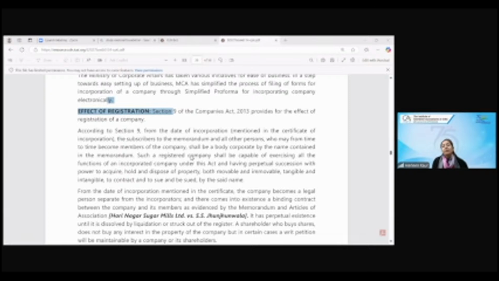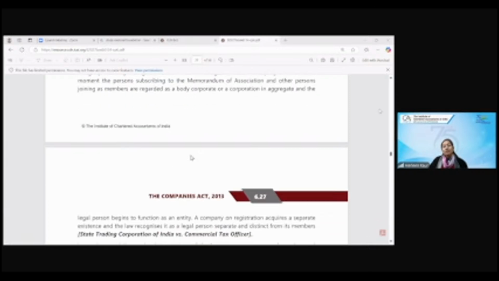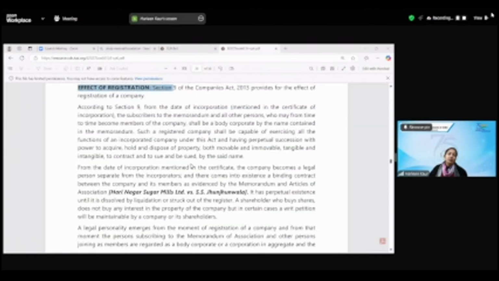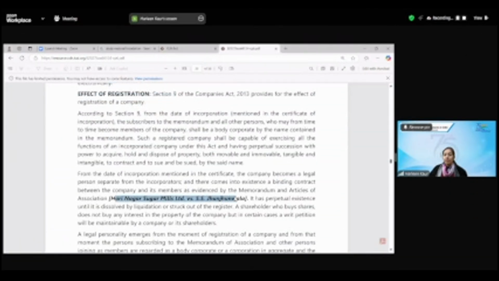So registration of the company, once it is registered, it becomes a separate legal entity and it has limited liability and perpetual succession. Now, section 9, children, all these important case laws reference has been given. All these 3-4 case laws like Harinagar Sugar Mills versus SS Jhunjhunwala are trying to tell you one important thing, that once the company is registered,